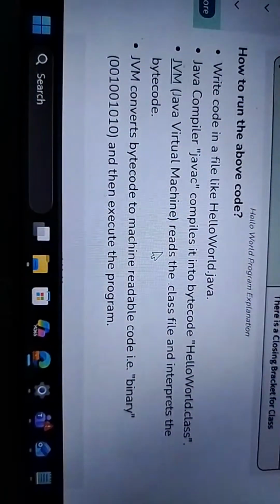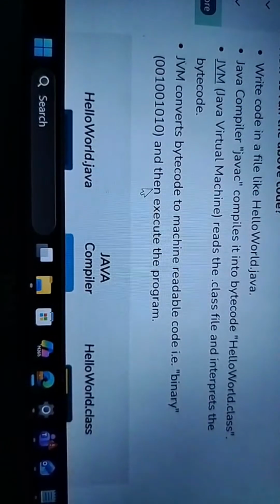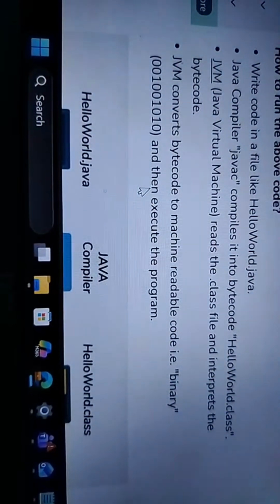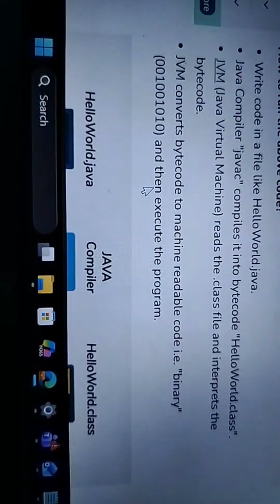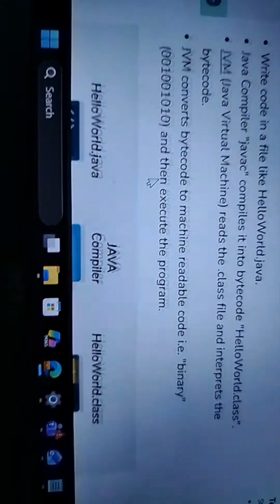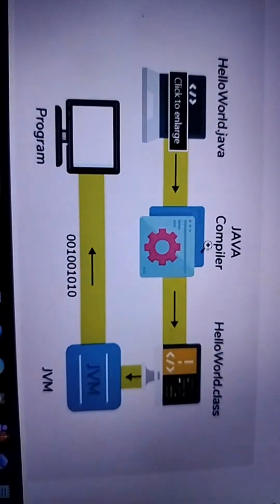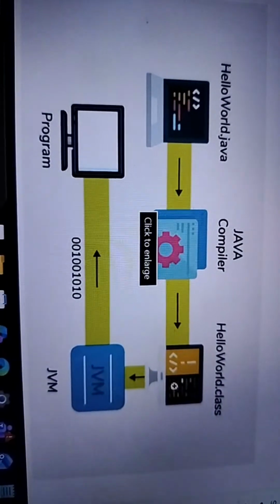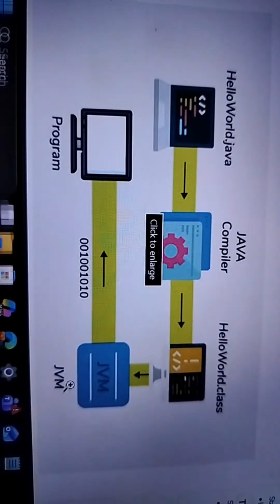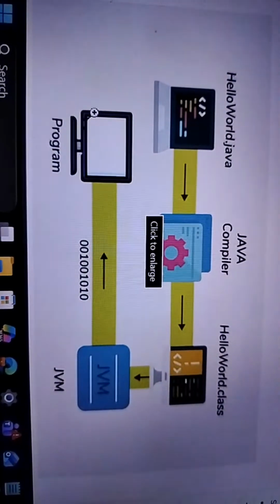JVM is the Java Virtual Machine; it reads the .class file and interprets the bytecode. So Java follows both interpreter and compiler versions. Interpreter means executing the code line by line, as Python generally works, and compiler means the entire code is loaded at once, like C and C++. So I created a Hello World program, then the Java compiler processes it, and HelloWorld is a class here. Then the Java Virtual Machine takes that .class file, converts it into binary format, and gives the program output shown on your monitor.